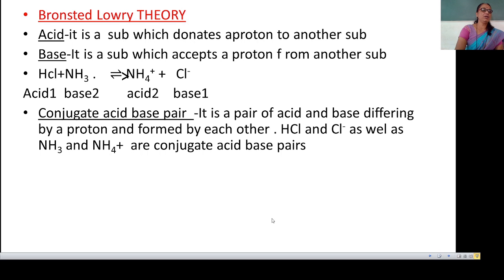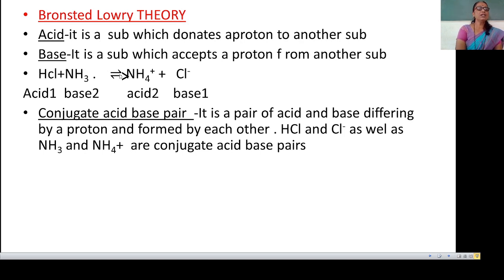See the example, HCl plus NH3 which gives NH4 plus Cl minus. Here this reaction is reversible. In the forward reaction, HCl donates a proton to NH3. HCl donates a proton and acts as an acid, and NH3 can accept a proton and it acts as a base.